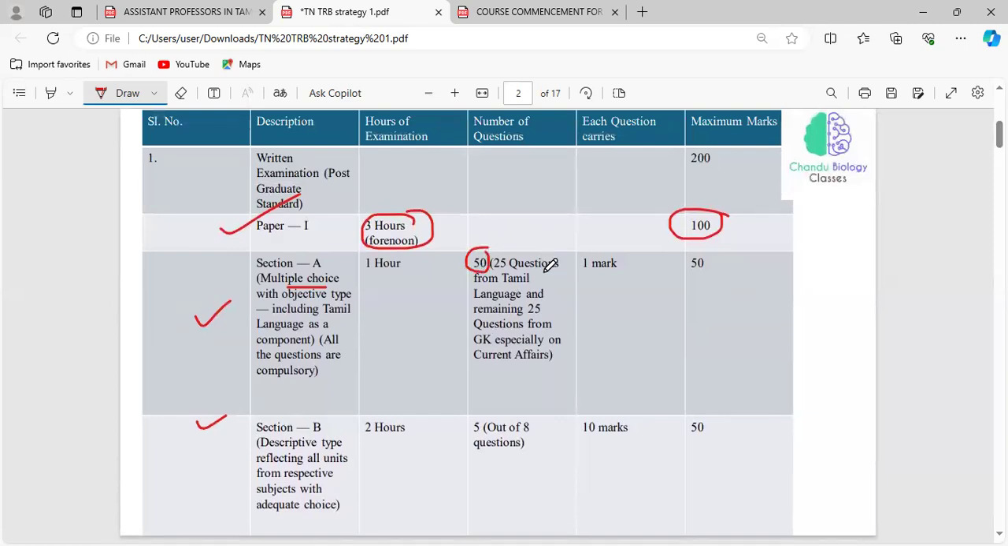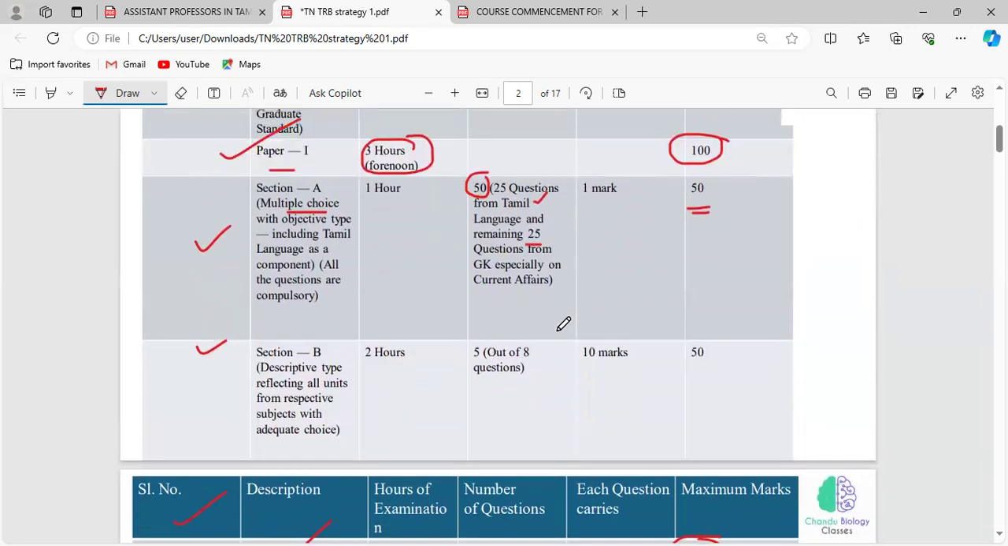25 questions will be from the Tamil language, and the remaining 25 questions are from current affairs. Totally 50 questions. Each question carries 1 mark, so totally 50 marks for section A under paper 1. Section B is a descriptive type. The questions from this section will be related to the subject you have chosen.